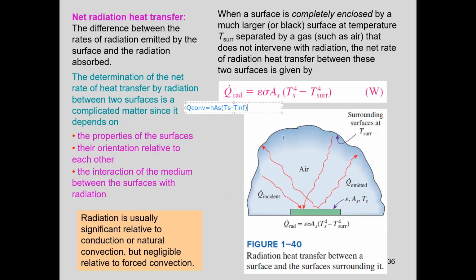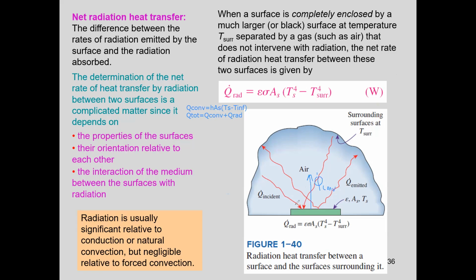And the total heat transfer, Q total, is equal to Q convection plus Q radiation. So there are two mechanisms of heat transfer here. From the green body surface to the air, there is convection heat transfer. This is Q dot convection.